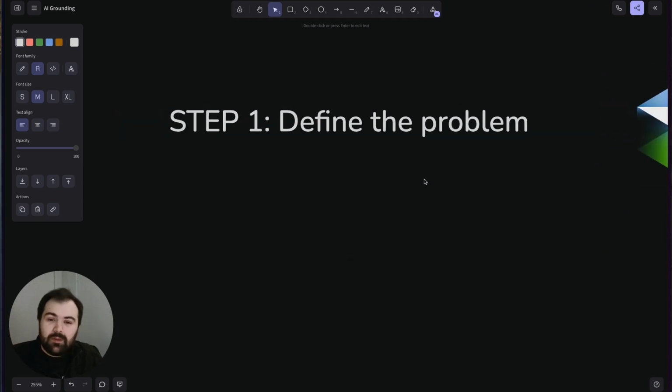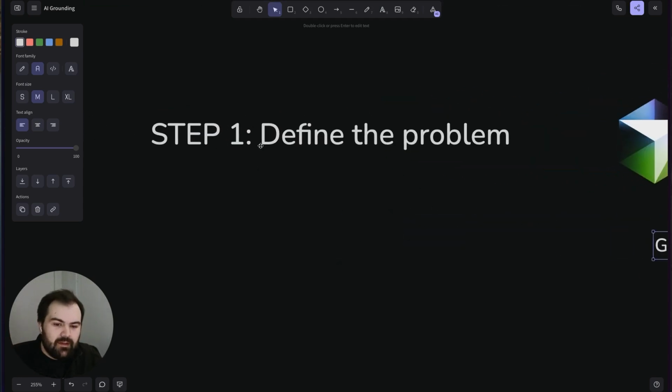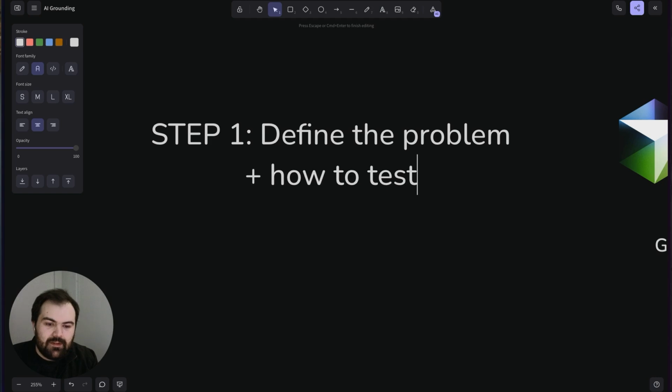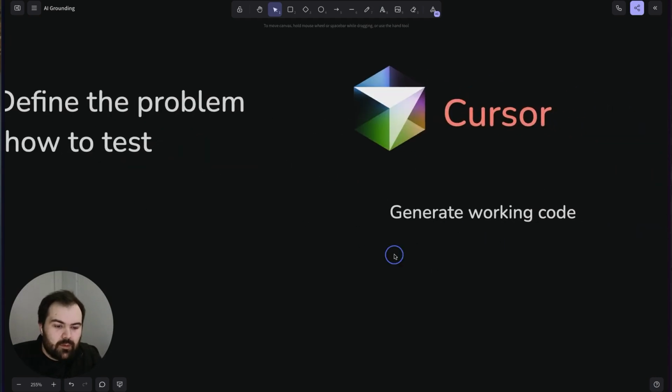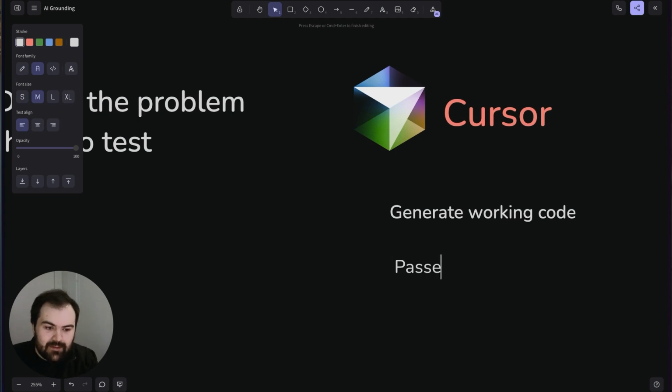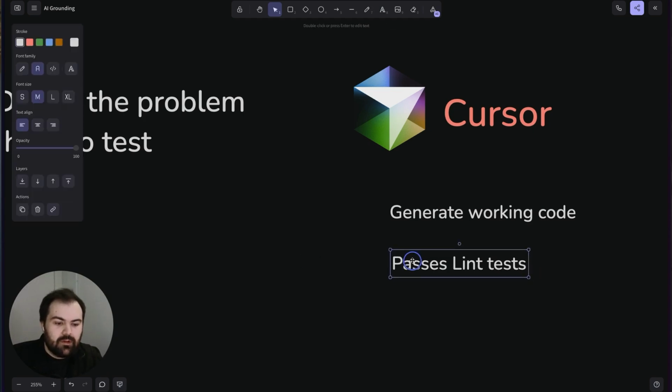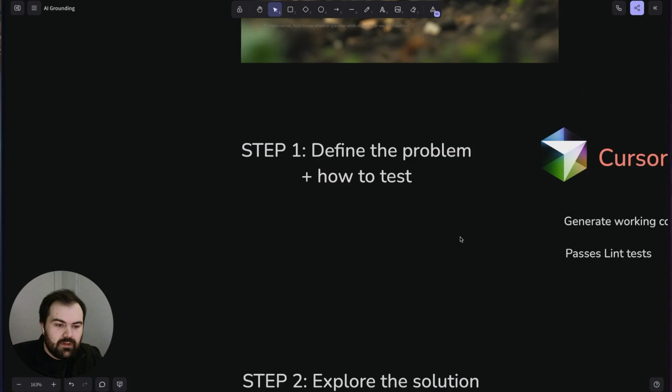So that might actually be the second step, I'm defining the problem plus how to test when I've actually figured it out, right? So I'm going to generate working code, and then I'm going to say it passes my lint tests. That's the main thing that Cursor checks for, right? So that's a good definition here.